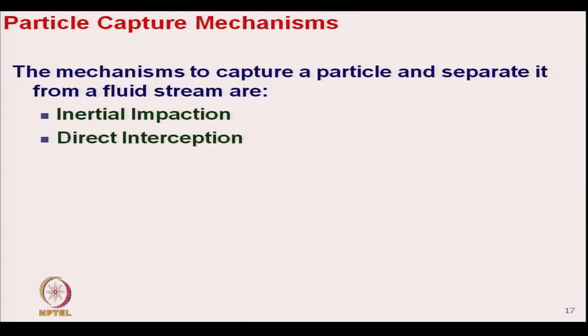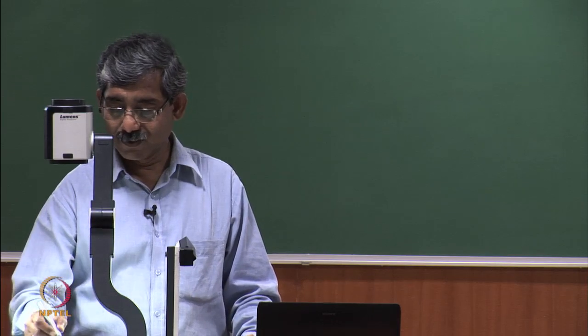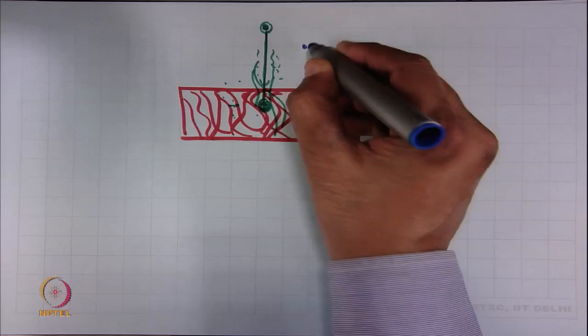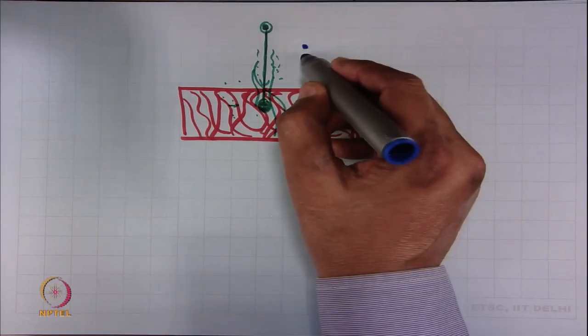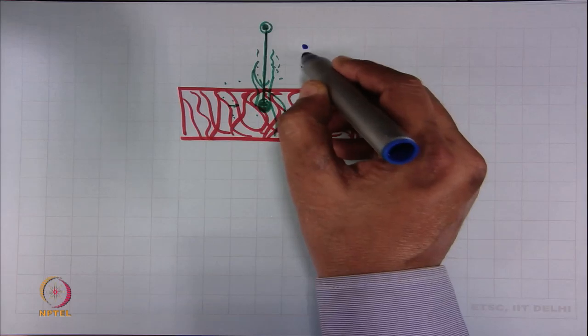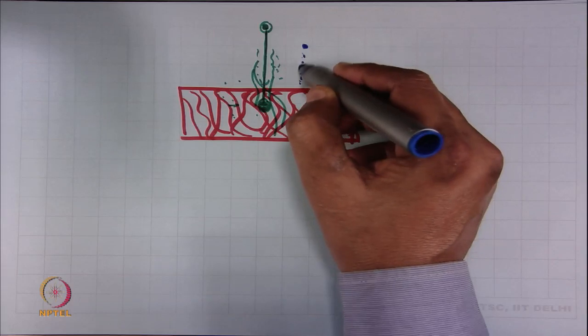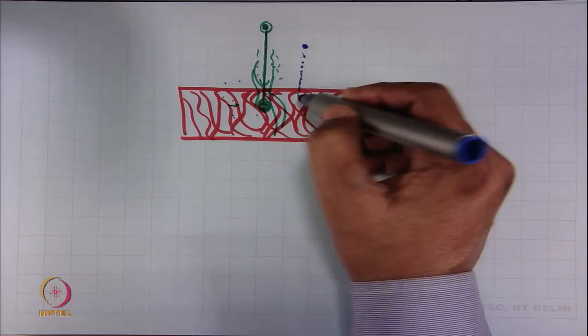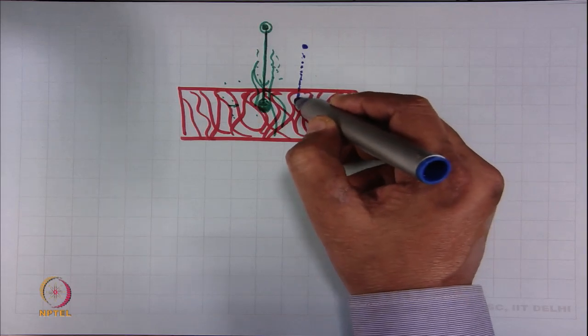Next is what is called direct interception. The direct interception, it happens when the fibers are relatively smaller in size. So, this is the fiber particle with the direct impaction, and here the air is moving, and once the air enters into the structure, depending on the path available, air will try to take its path.